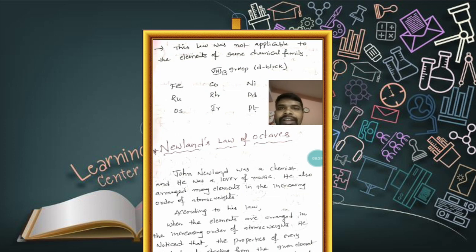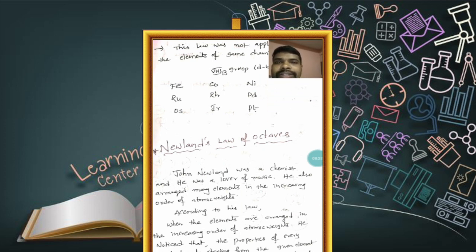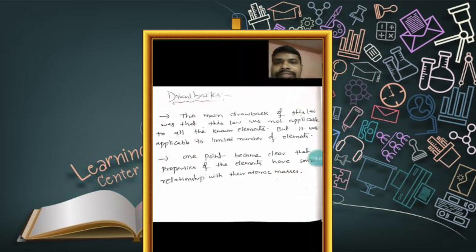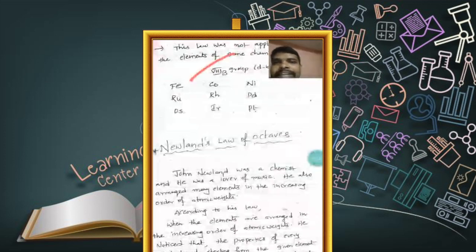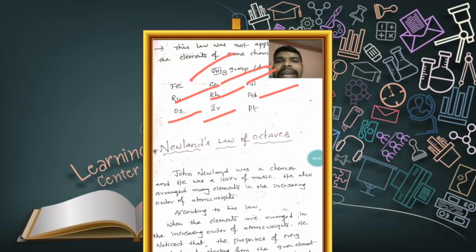Here I am giving one example. This law was not applicable to the elements of the same chemical family. Here the elements are iron, ruthenium Ru, osmium Os, cobalt Co, rhodium Rh, iridium Ir, nickel Ni, palladium Pd, platinum Pt.